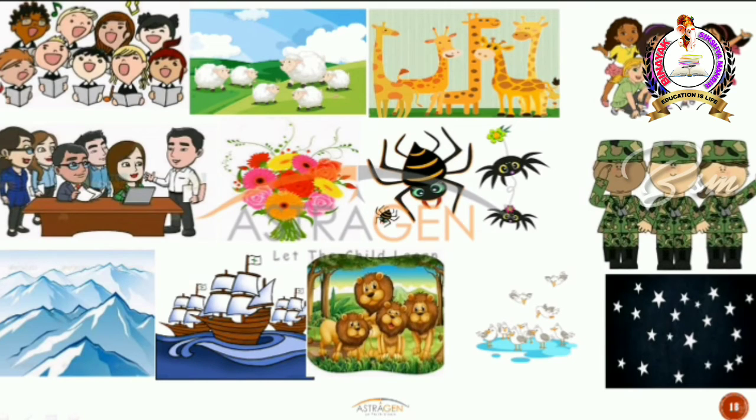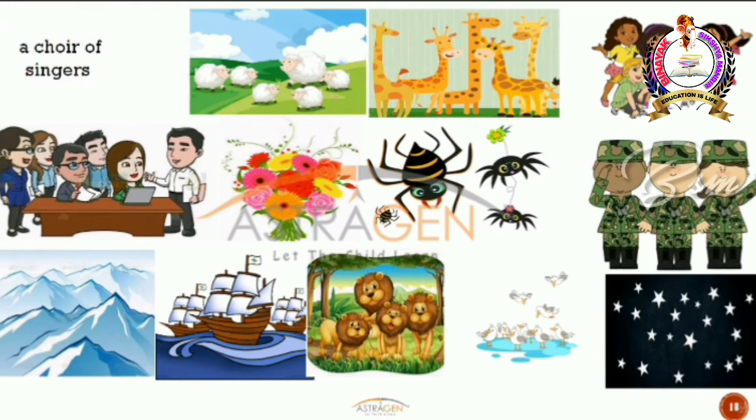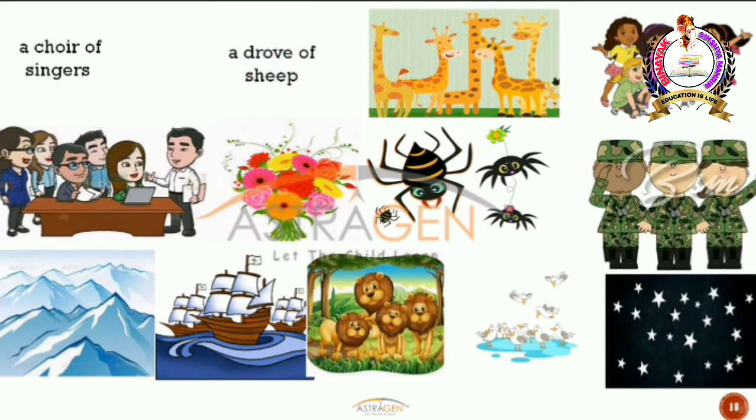So here is my first example. Look at the first picture. What can you see in that first picture? Few people are singing, right? When you have many singers together, a group of singers, then you call them a choir of singers. And similarly, look at that sheep. There you have not just one but many sheep. So when you have a group of sheep together, you can call that a drove of sheep or a flock of sheep. Both are correct.